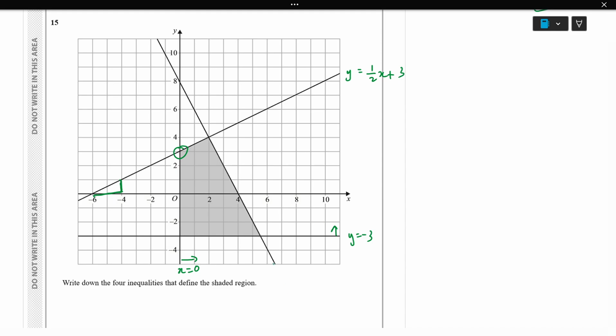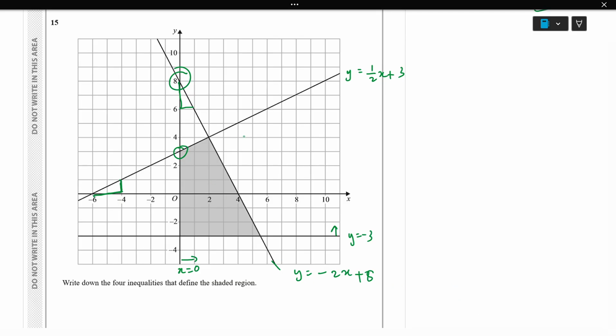Next, I'll find this line equation. This line is y equal to the negative gradient, which I can choose here as 2 by 1, so negative 2x. Then the y intercept is here, which is plus 8.